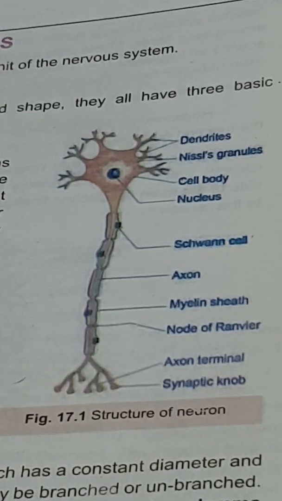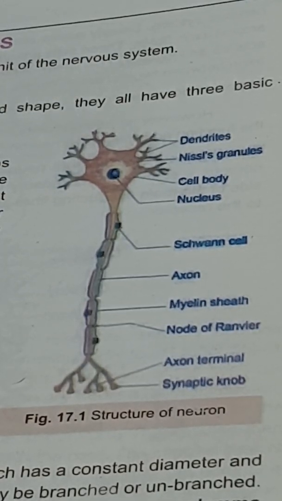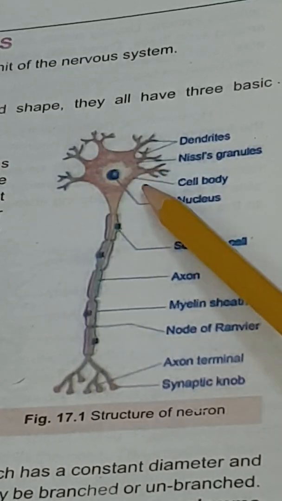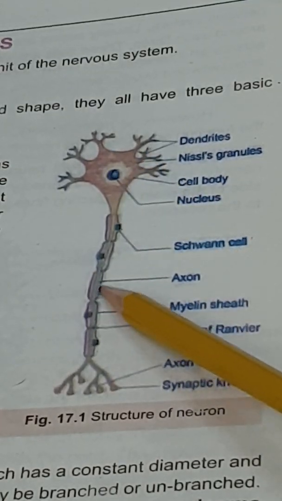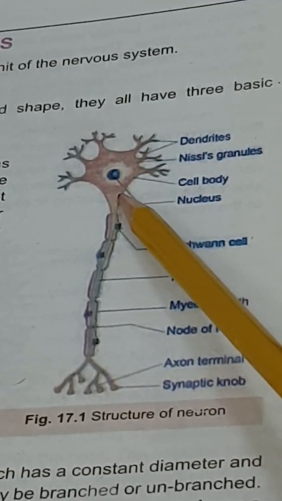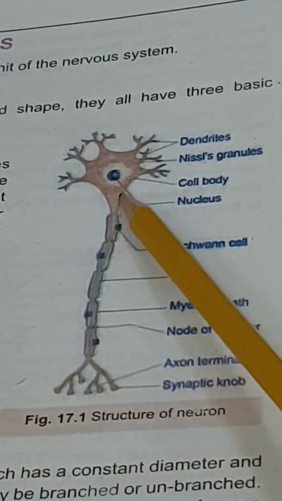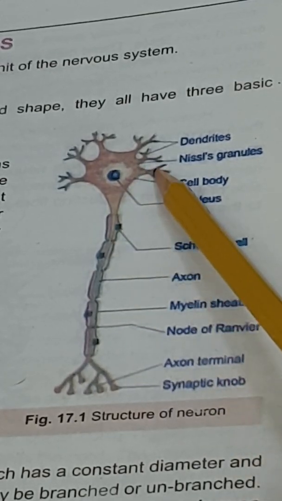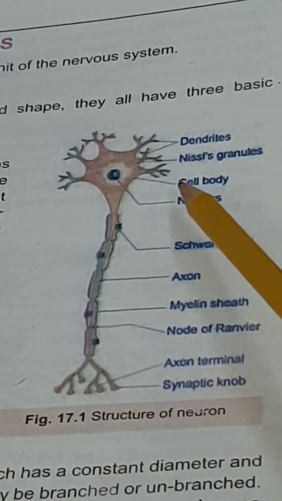First of all, we will discuss the structure and then the types of the different neurons. The structure consists of three main parts: the cell body, dendrites, and axon. The cell body is the proper cell of the neuron, in which the cytoplasm is known as neuroplasm, the membrane is known as neurolemma, and the nucleus is present.